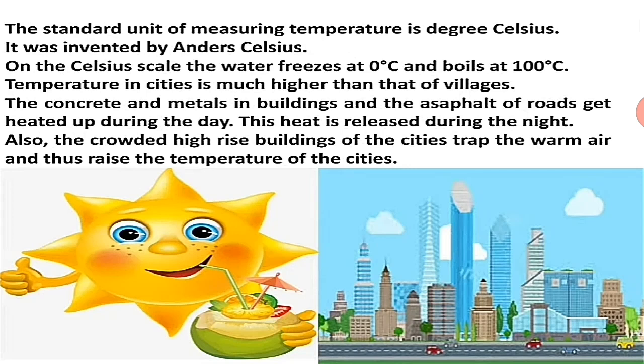On the Celsius scale, the water freezes at 0 degree Celsius and boils at 100 degree Celsius. Celsius वाले स्केल के ऊपर पानी कितने तापमान पर उबलता है? 100 डिग्री. और कितने पर जमता है? 0 डिग्री तापमान पर. Temperature in cities that is much higher than that of the villages.